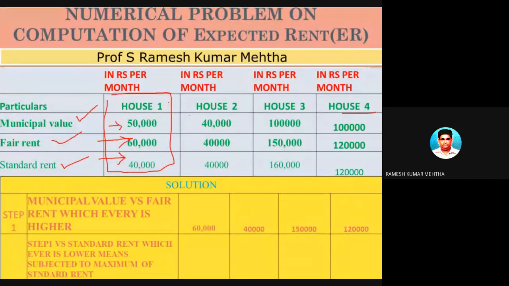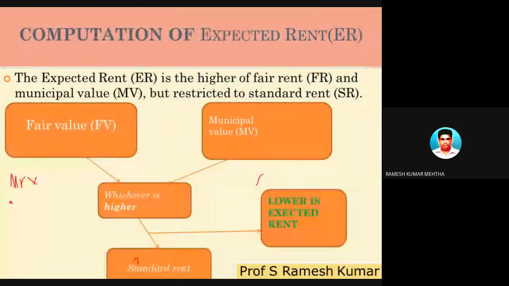Now what should you do? Look here, fair value or fair rent versus municipal value of the house property, whichever is higher, this is the first step. And then compare that one with standard rent and whichever is lower. Again, I will repeat. You just pay attention.